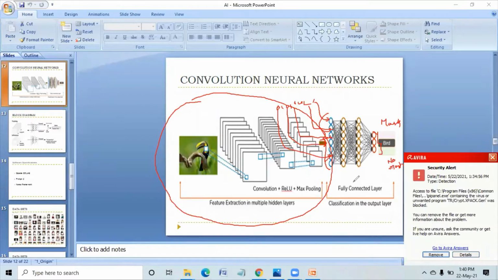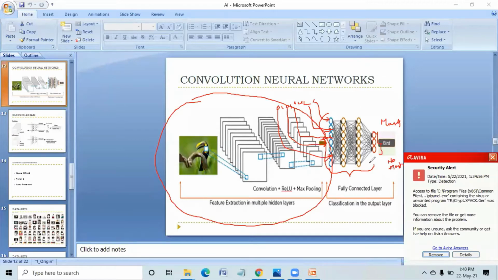What should we do? Basically, when we take a deep neural network like this, it will be empty. Suppose we buy a new laptop: initially it will be blank.